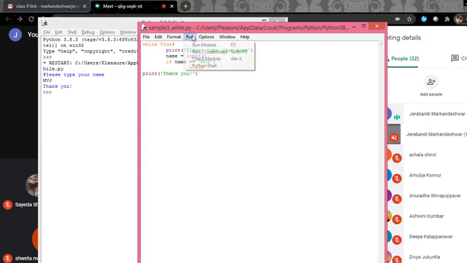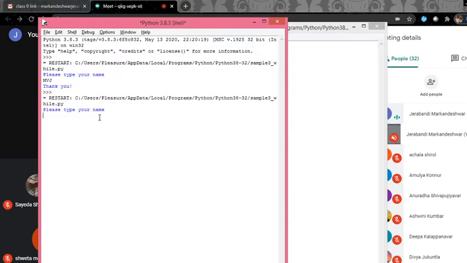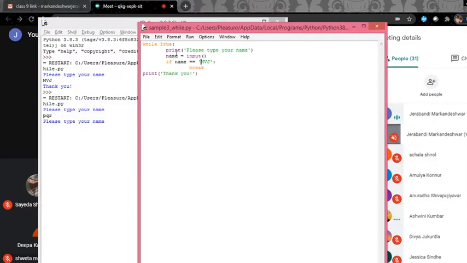But when you don't enter MEJ, what will happen? If I enter PQR, again it asks for the name. So I'll write a comment line here: PQR compared with MEJ. PQR equals MEJ, is the condition true or false?